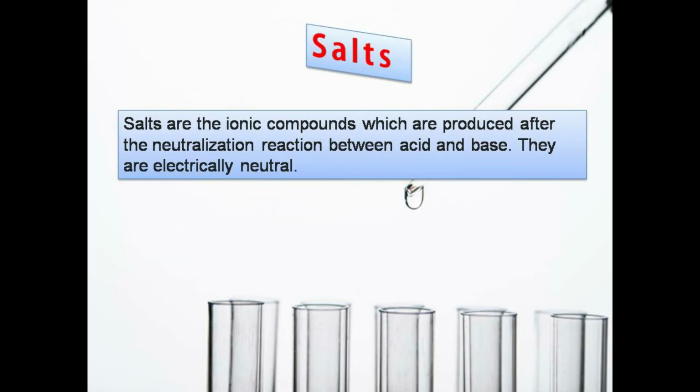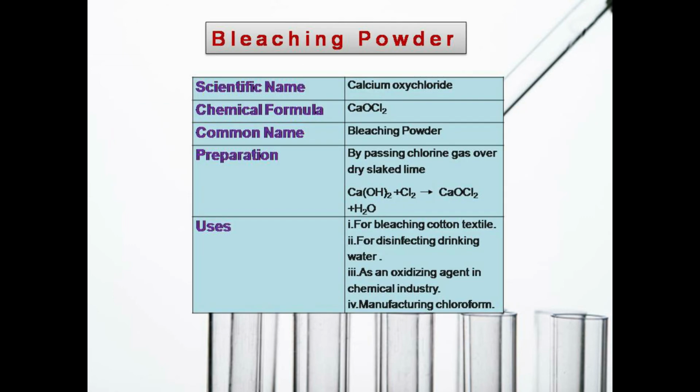Important topic: salts. Salts are the ionic compounds which are produced after the neutralization reaction between acid and base. They are electrically neutral. Bleaching powder. The scientific name of bleaching powder is calcium oxychloride. Its formula is CaOCl2. Its common name is bleaching powder. It is prepared by passing chlorine gas over dry slaked lime. Uses: for bleaching cotton textile, for disinfecting drinking water, as an oxidizing agent in chemical industries, and for manufacturing chloroform.